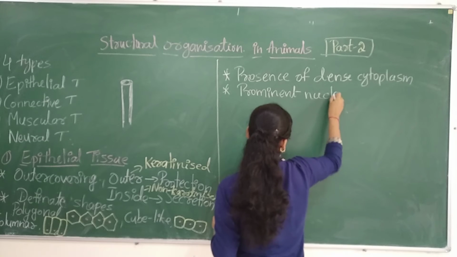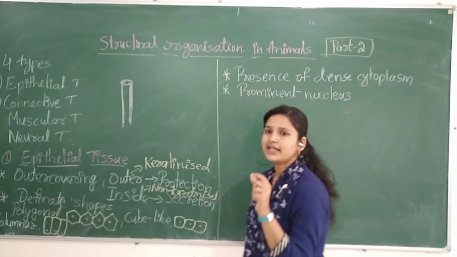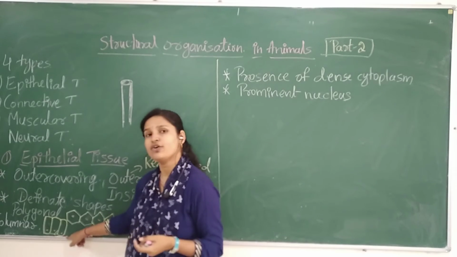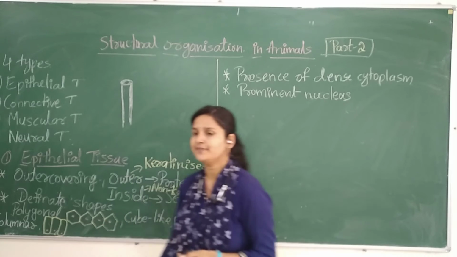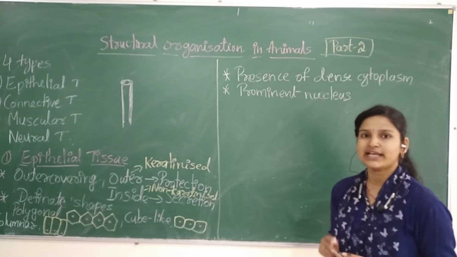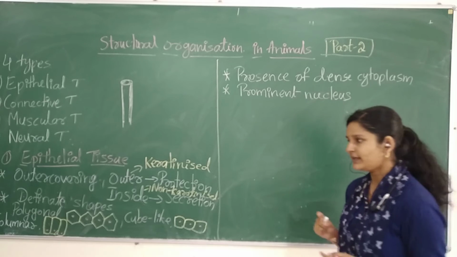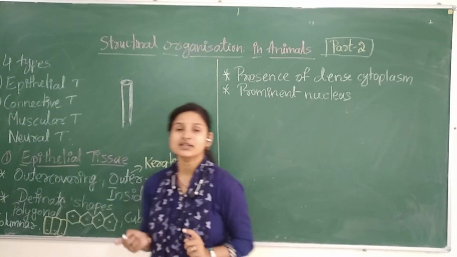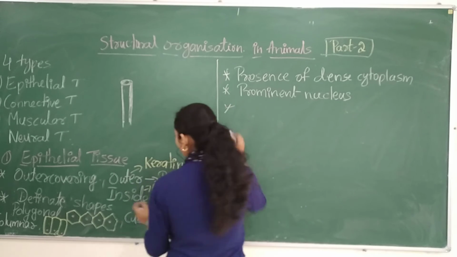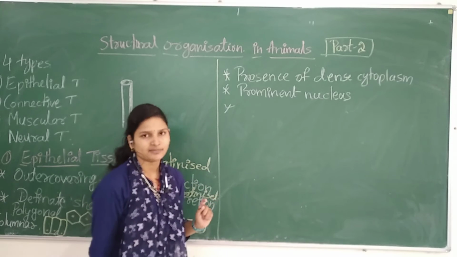Some may be present exactly at the center, or some near the base, like columnar cells. So in the epithelial cells there is dense cytoplasm, the nucleus is very prominent, and the intercellular space is very compacted. The space between one cell and another is very little, or it may be absent.